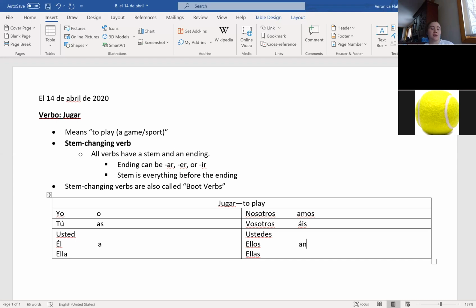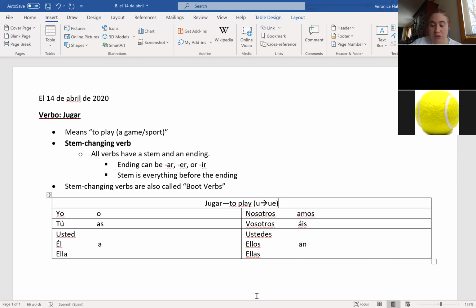The part that is going to look a little different is the beginning. So, jugar is a U to UE stem changing verb, which means that in the stem, the U changes into a UE when we conjugate it.